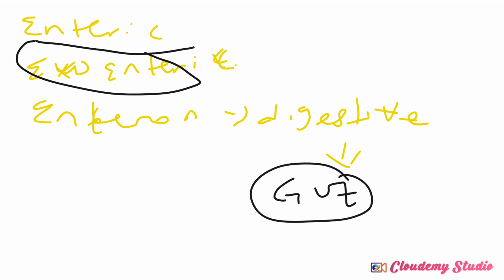So what we have mentioned here is that they have what? They have the enteric and what? The exoenteric life cycle. So let us talk about the enteric life cycle first. You understand? Enteric life cycle occurs only in the definitive hosts. It cannot occur in the intermediate host. So let me just represent this with the guts of a felid host.